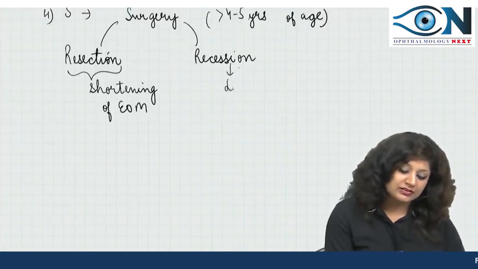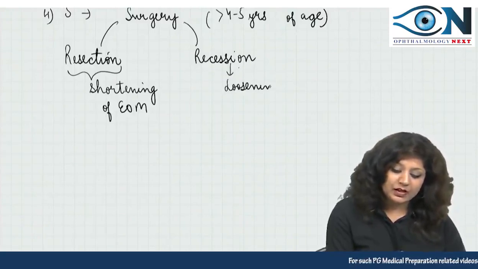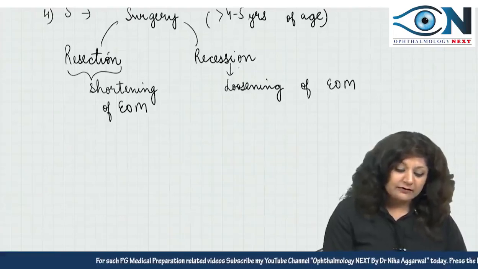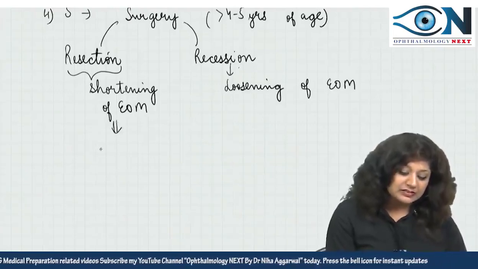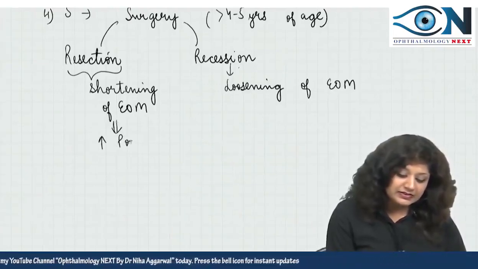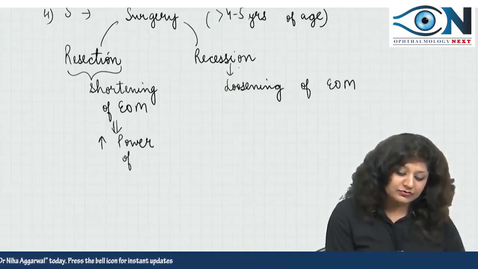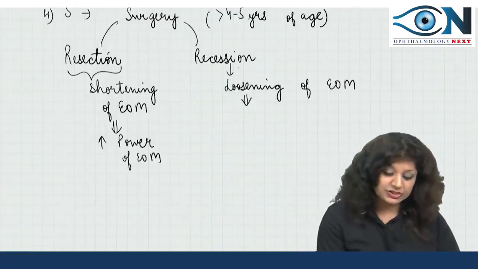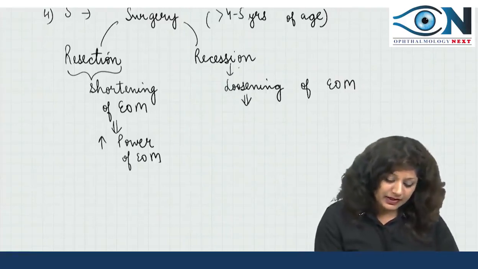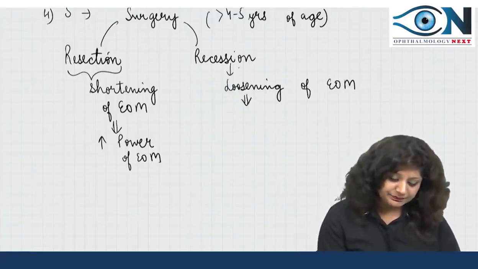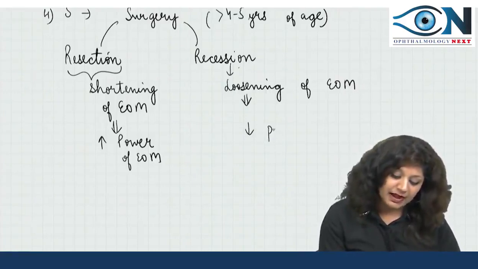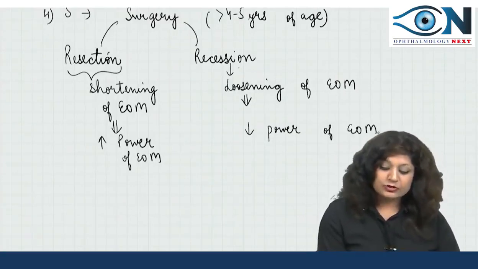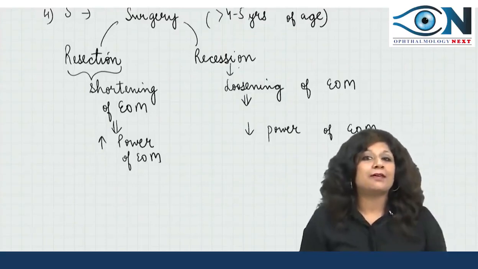Recession means the loosening of the extraocular muscle. When you are shortening the muscle, this will increase the power of the extraocular muscle, while when we do the recession, it will decrease the power of the extraocular muscle. So suppose you want to increase the power of a muscle.